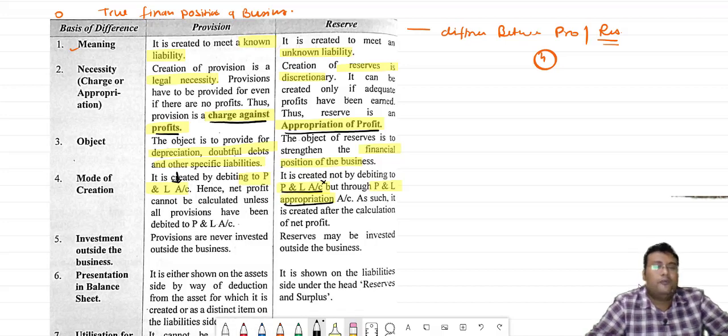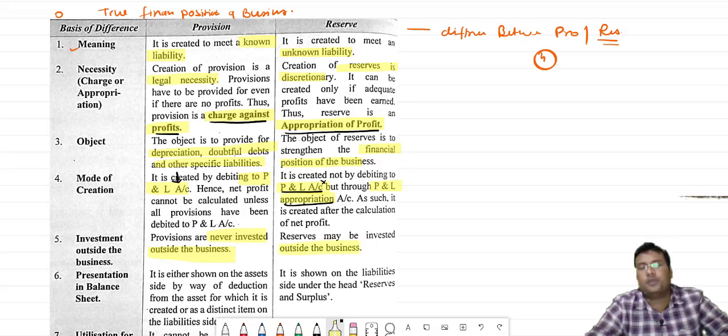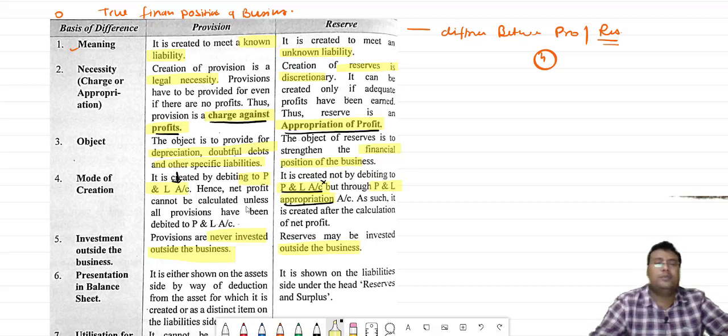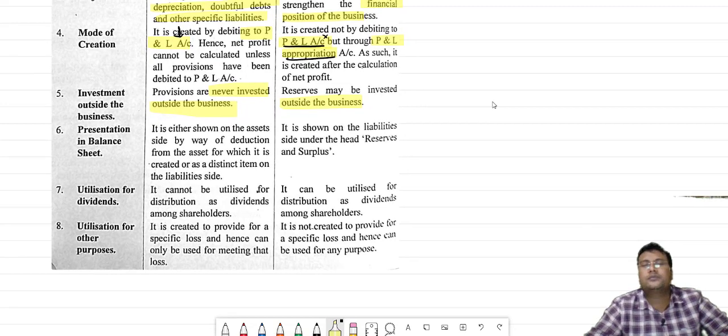A very important thing is that provisions are never invested outside the business, but reserves can be invested outside the business.